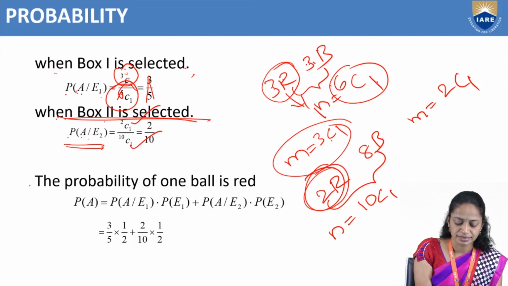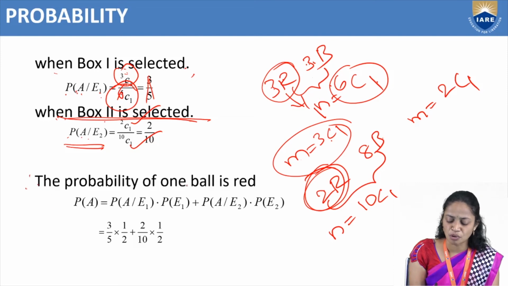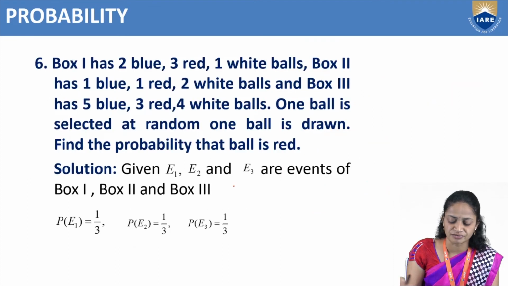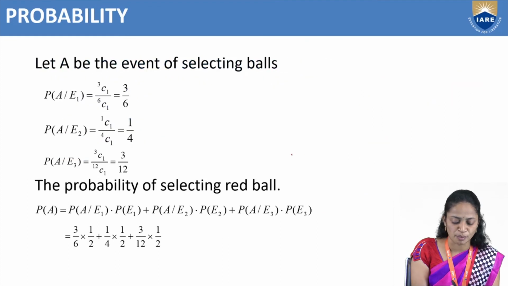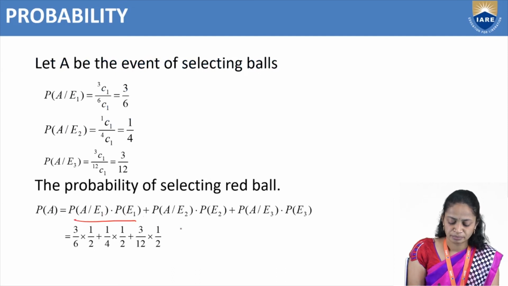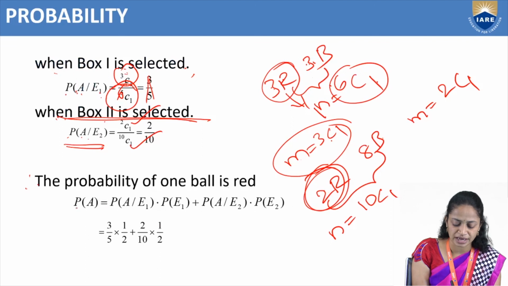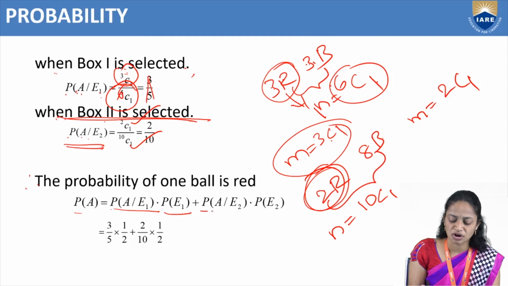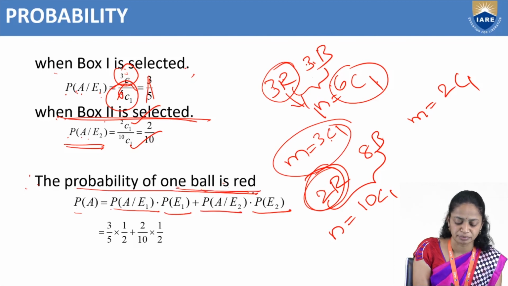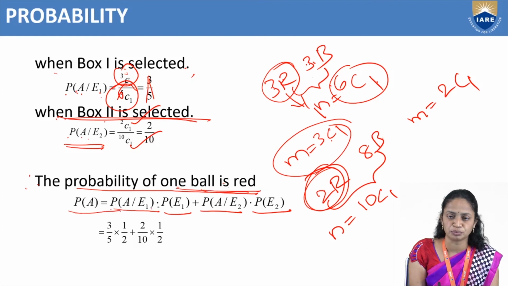Therefore, the probability that one ball is red, the total probability, is P of A equals P of A given E1 times P of E1 plus P of A given E2 times P of E2. So the total probability that one ball is red is P of A equals P of A given E1 times P of E1 plus P of A given E2 times P of E2.